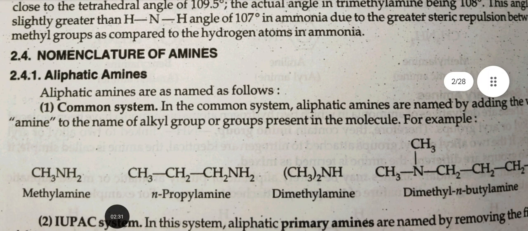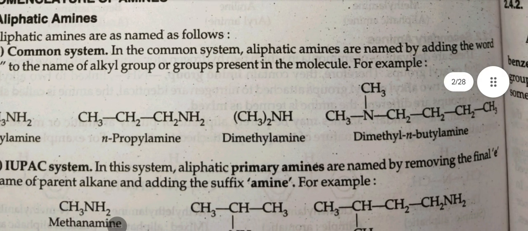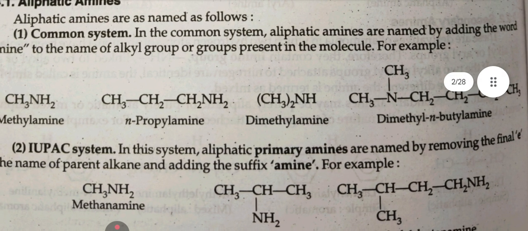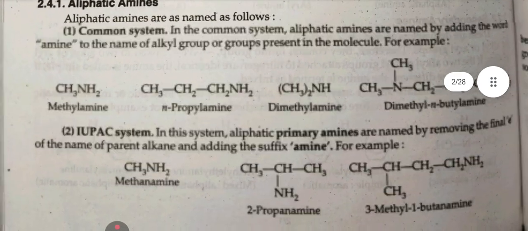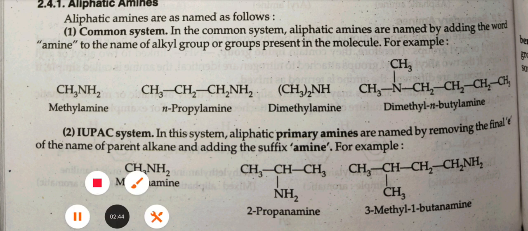Nomenclature of amines. Aliphatic amines. Aliphatic amines are named as follows. Common name. In the common name, aliphatic amines are named by adding the word amine to the name of the alkyl group or groups present in the molecule. For example, methylamine, n-propylamine, dimethylamine, dimethyl n-butylamine.